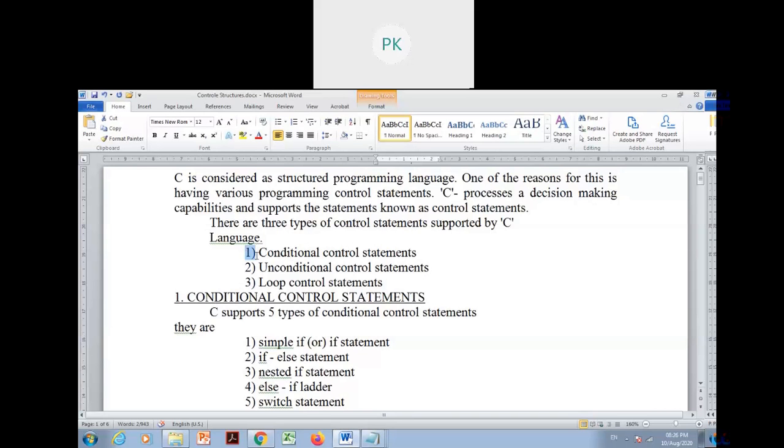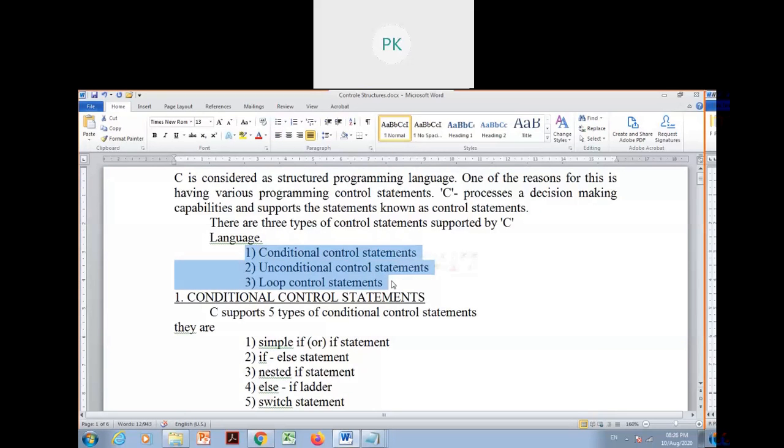Control structures, 3 types: conditional, unconditional, loop control statements.